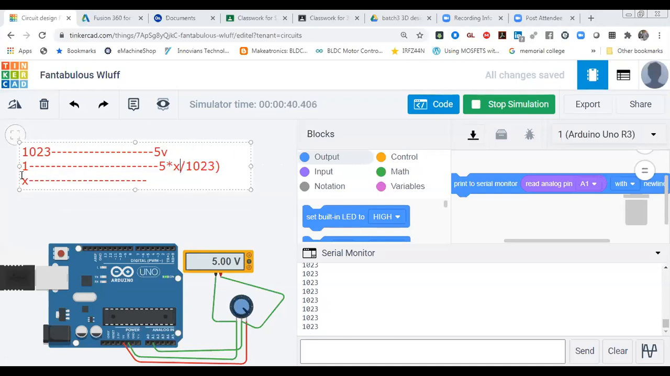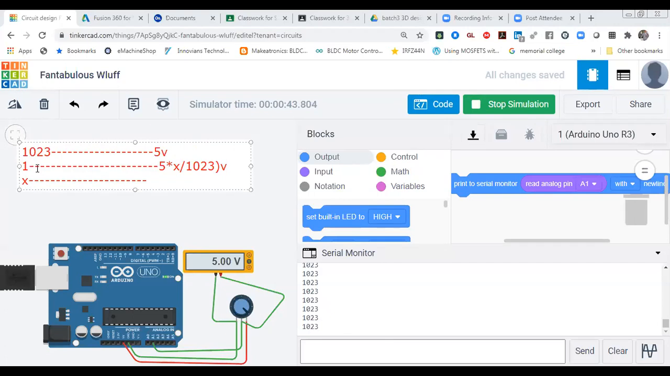Just suppose the X value is 1023. What output will you get in the format of voltage? If you are reading this much value, what output will you see in this formula? You have to tell me in the chat box. If X value is 1023, what output will you get? 5 volt. Okay. If X value is 0, what output will you get? 0 volt. Yes, 5 volt.